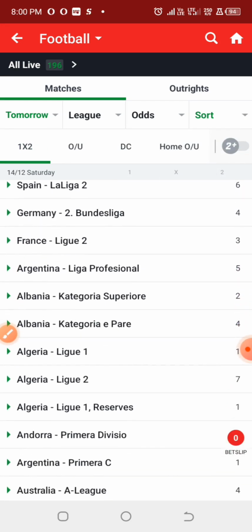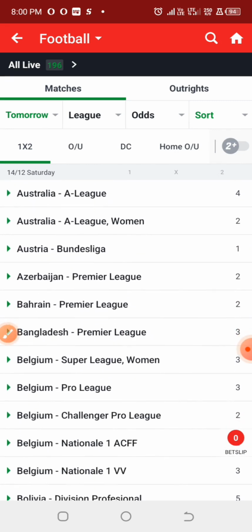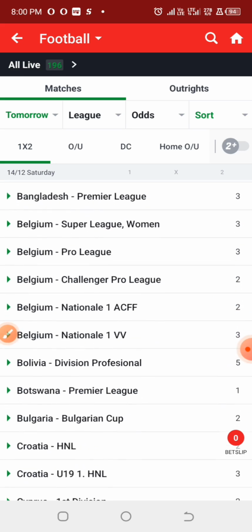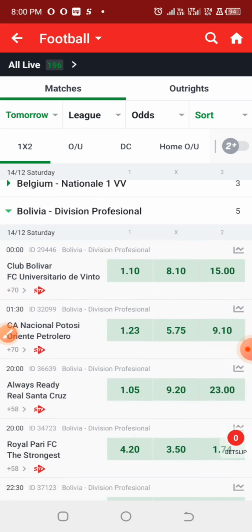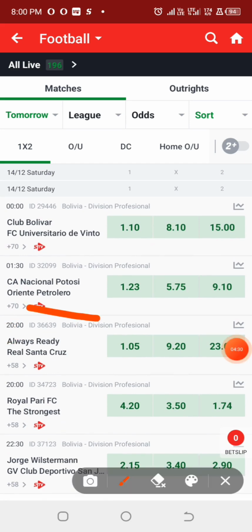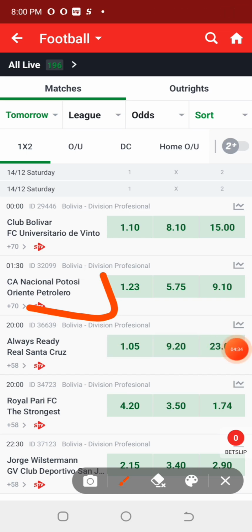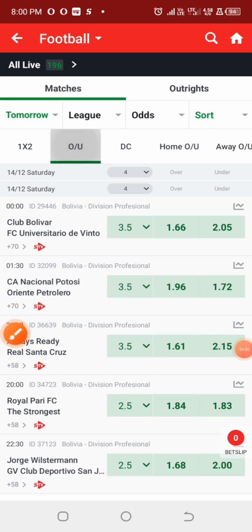Alright, so now we are checking the Bolivia leagues, and we are going for the game under that. Alright, we are going for this game as over 1.5 goals, and let's see the odd.